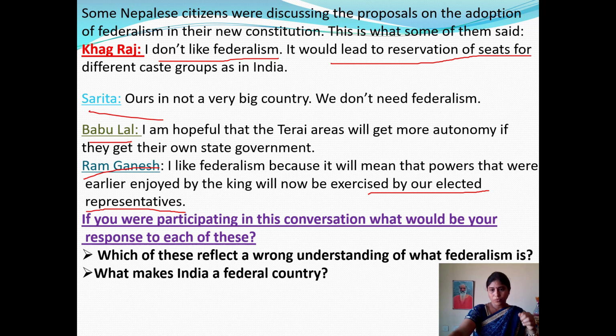For example, the Prime Minister. Who is the Prime Minister? Our elected representative. And our Chief Minister. Who is the Chief Minister? Our elected representative. Our ministers, our MLAs, our MLCs, mayor, including our village sarpanch. All are our elected representatives. So who has the major power here? The elected representatives are enjoying major powers, and so they know the problems very clearly.